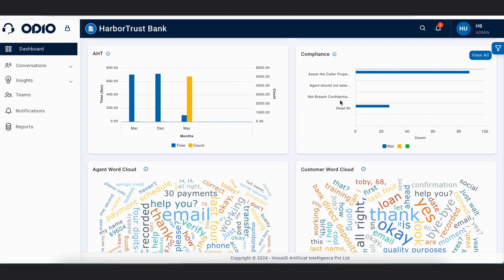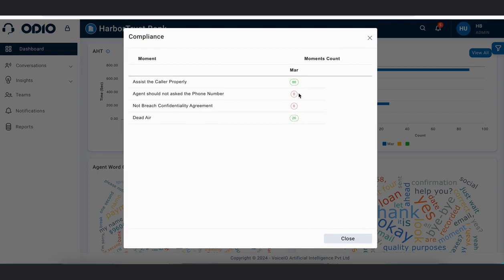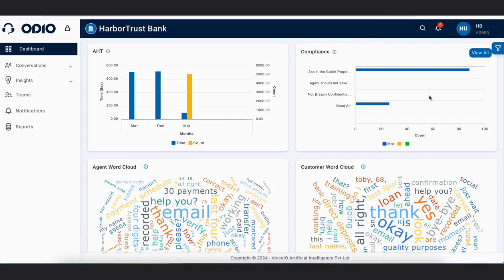Moving on to our next section, which is compliance. Every contact center and its team has some crucial compliance parameters which every agent has to meet. If these are not followed, then the call score becomes 0 and the call is marked as fatal. So we are giving the count of those calls where these are not followed. You can see more detailing when you click on the view all button.